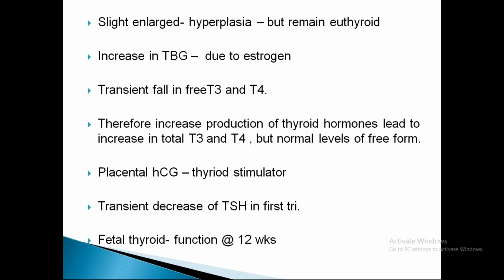And again, the second factor is placental HCG, as we have already seen in the previous slides. It is also a thyroid stimulator because it has thyrotropic activity. So there is a transient decrease of TSH in the first trimester. The fetal thyroid function usually begins by 12 weeks of gestation.